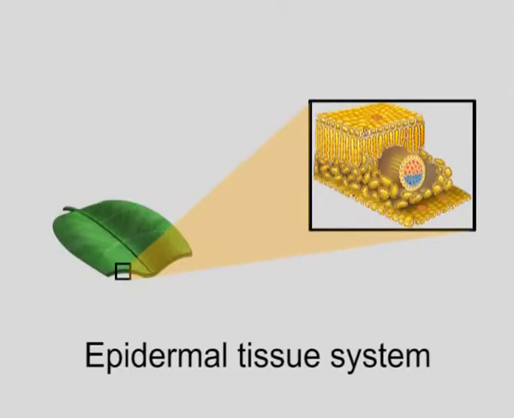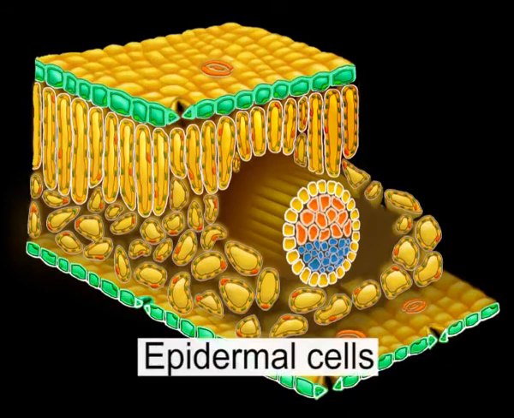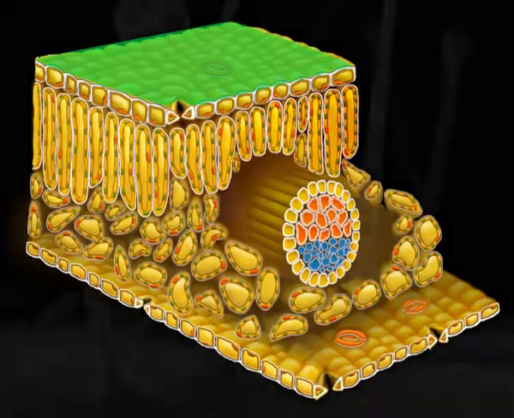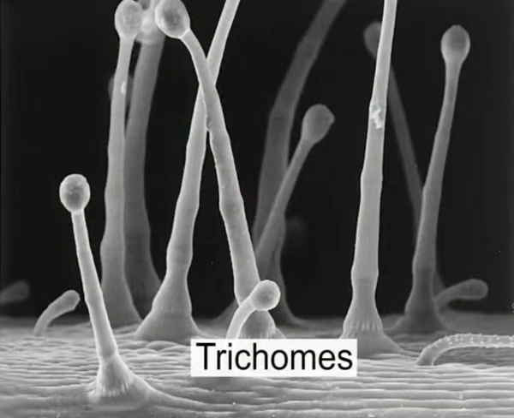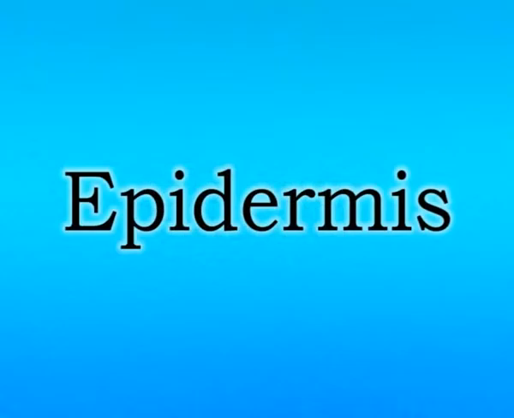The epidermal tissue system is a derivative of protoderm. It originates from the outermost layer of apical meristem. It forms the outermost covering of the whole plant body and comprises of epidermal cells, stomata, cuticle, and the epidermal appendages, the trichomes and hairs. Let us study these different structures one by one.